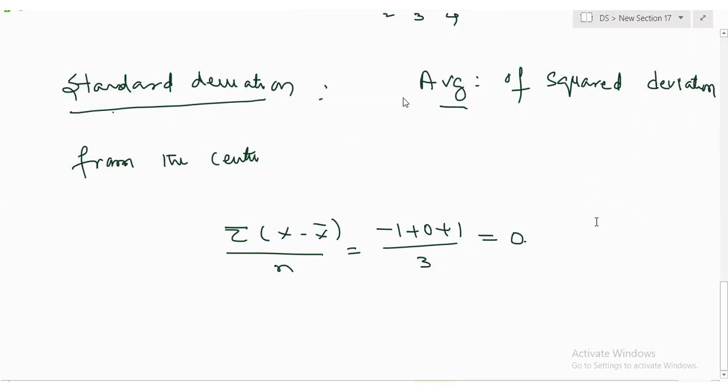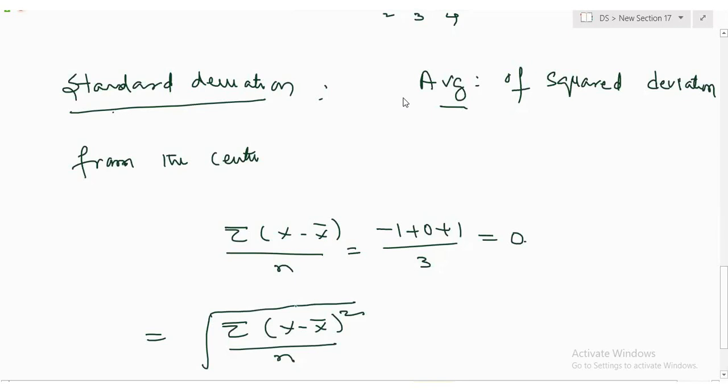Okay. Now, what is my formula then? Square root of sigma x minus x bar whole squared divided by n. As I squared it, that's why I'm putting the root.